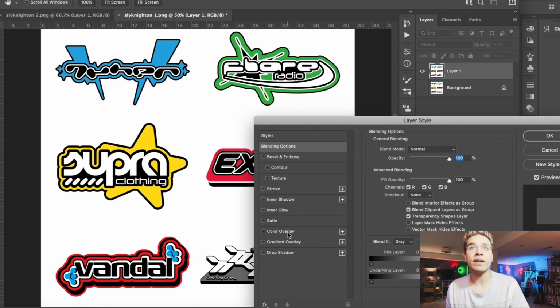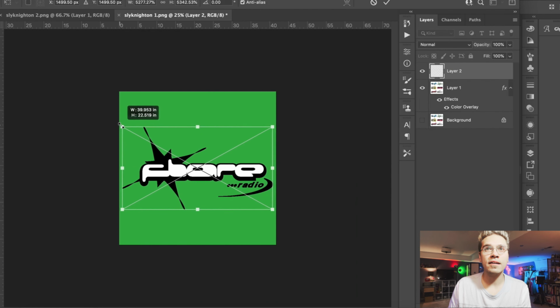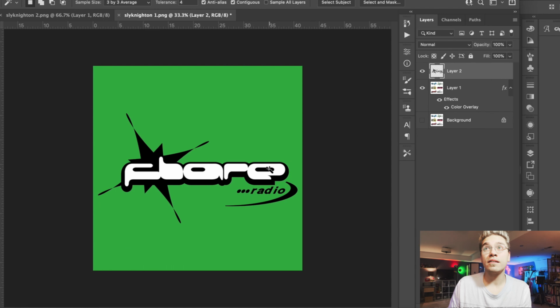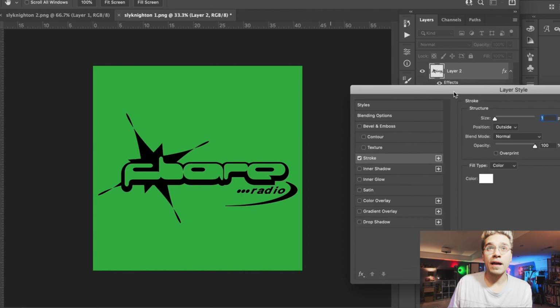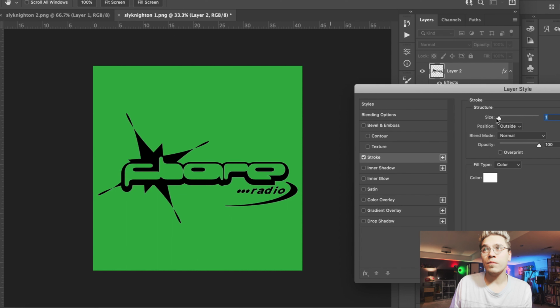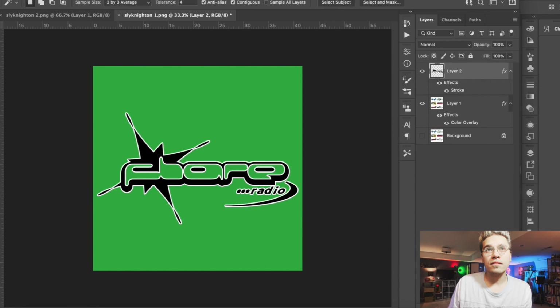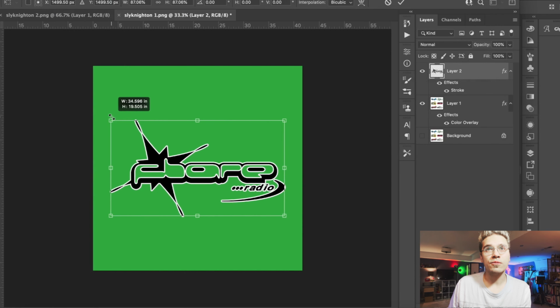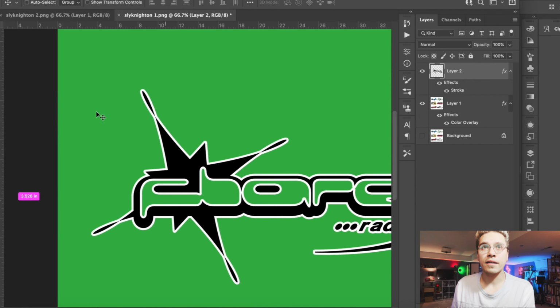So maybe what we can do now is paste it on in here and start adding some color to it. And I feel like there are different things that we could do as far as coloring goes. Obviously that one colorway looks great, black on any color background or vice versa. Maybe we can see what it would look like with the outline. Something like that doesn't look awful. That's kind of cool. Yeah, I could see that working.